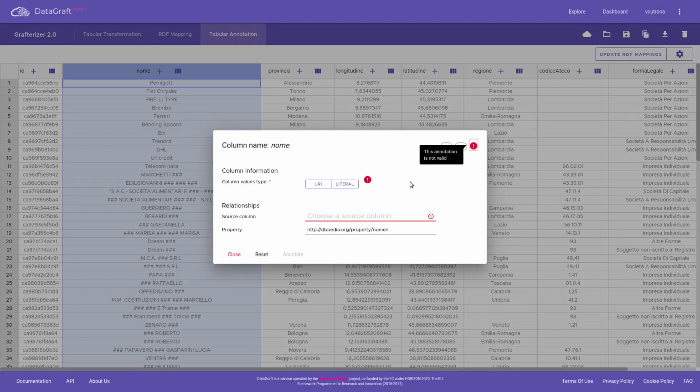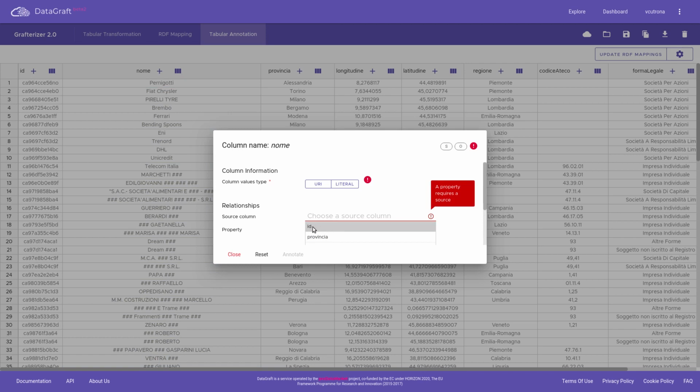Upon click, a widget opens. We need to specify if the values in this column will be transformed into URIs or literals. Then we must specify which is the source column, that is, the column that will provide the subjects of the generated triples. Finally, we must specify an RDF property that will be used as predicate in the generated triples.